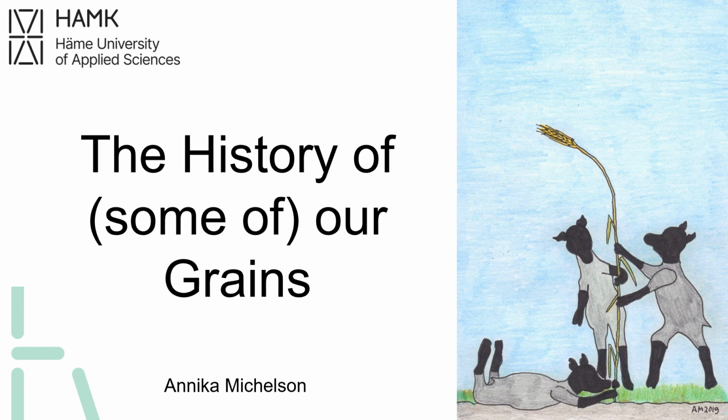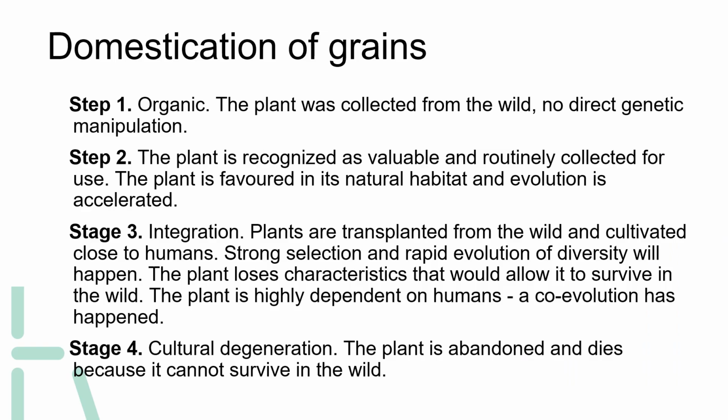The history of some of our grains. Domestication of grains. Step 1. Organic. The plant was collected from the wild, no direct genetic manipulation. Step 2. The plant is recognized as valuable and routinely collected for use. The plant is favored in its natural habitat and evolution is accelerated.